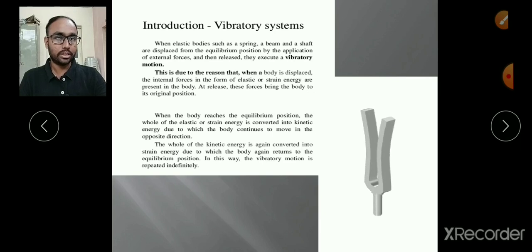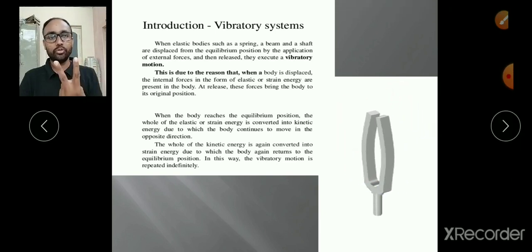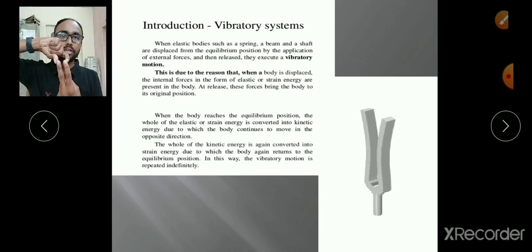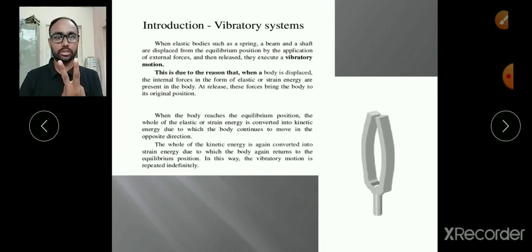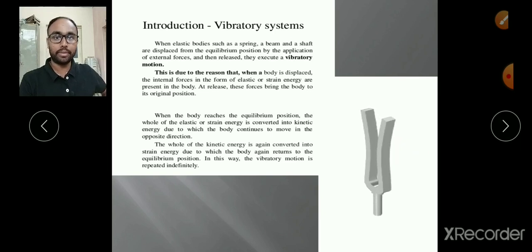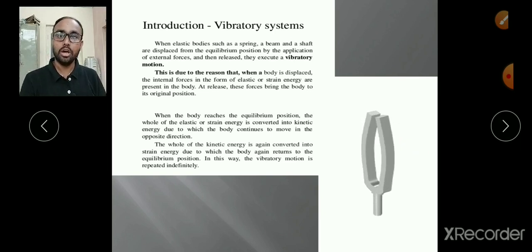Now here we can say a tuning fork is vibrating, and what I said is also true. Initially that tuning fork will be like this at equilibrium position, but if somebody comes and applies some force, means tries to bring those two knobs of the tuning fork closer, and if we release, then that tuning fork starts vibrating. So this was originally the mean position, then it goes to the extreme position, then the mean position again comes, and closer, that means that is another extreme position. So this is what we can call a vibratory system, and that system does not vibrate by itself. We need to apply some external force initially.